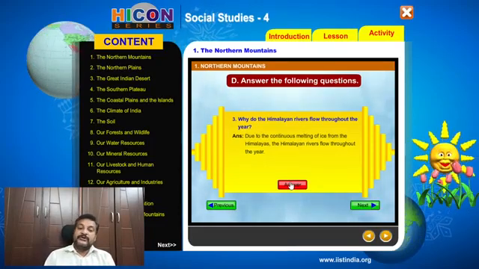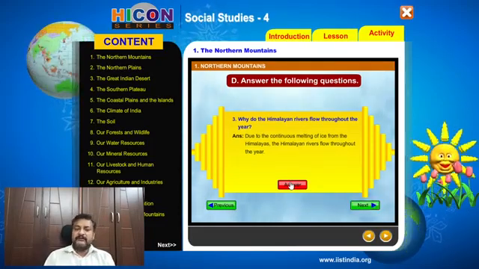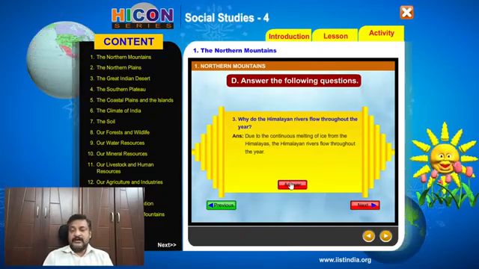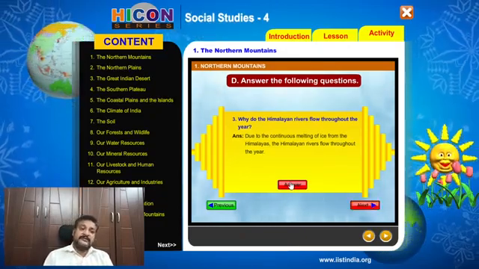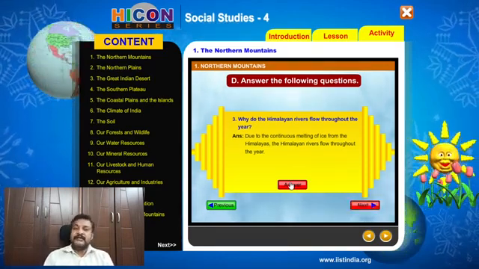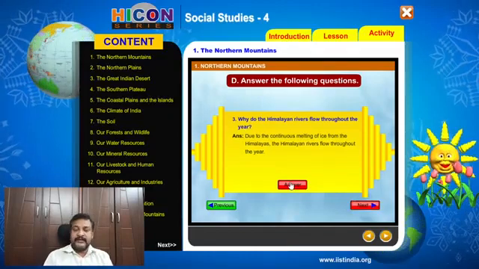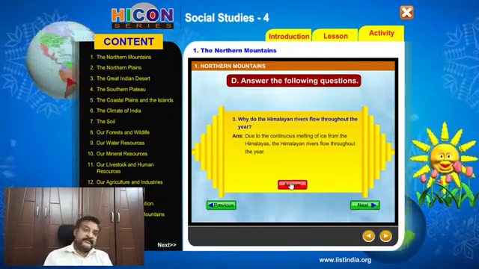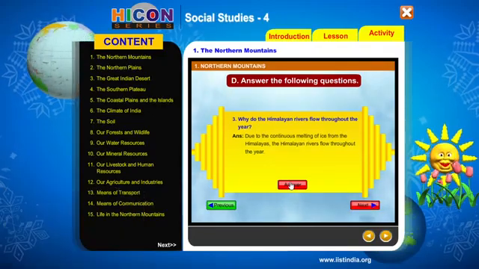So due to the continuous melting of ice from the Himalayas, the Himalayan rivers have water throughout the year, and this water flows down as these rivers.